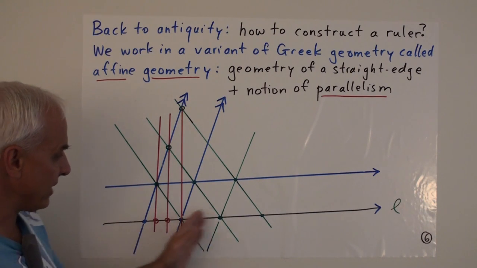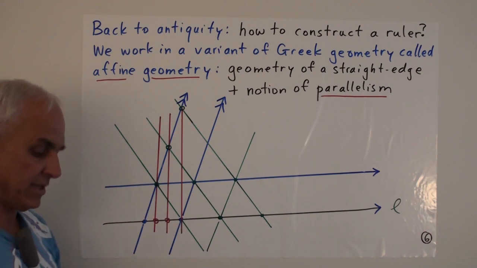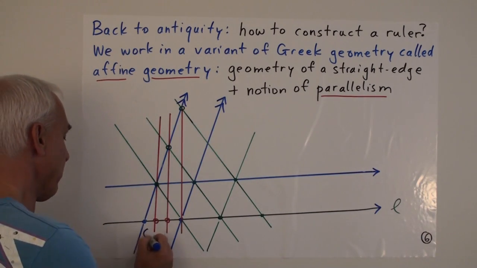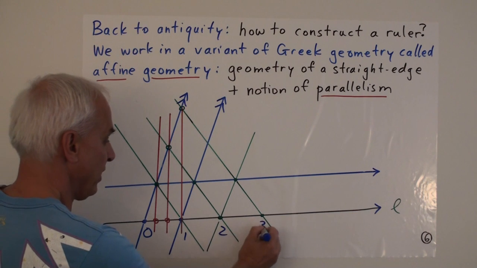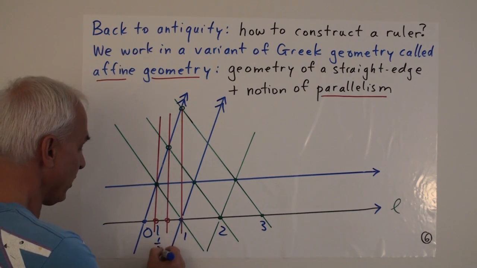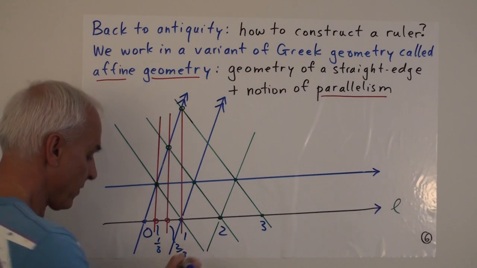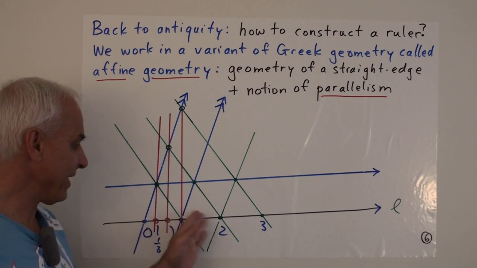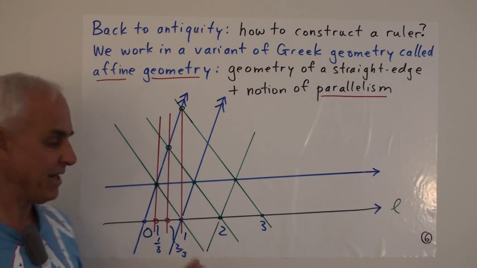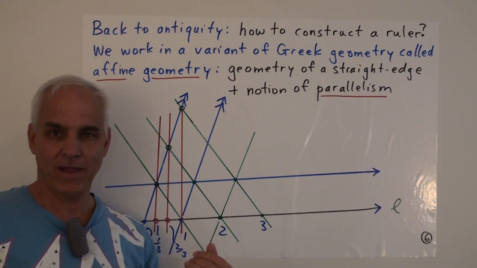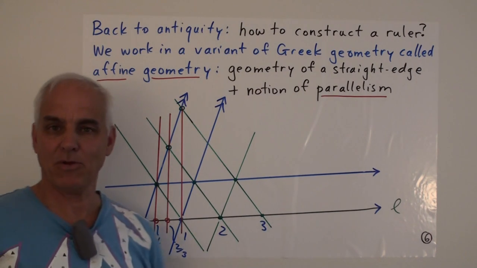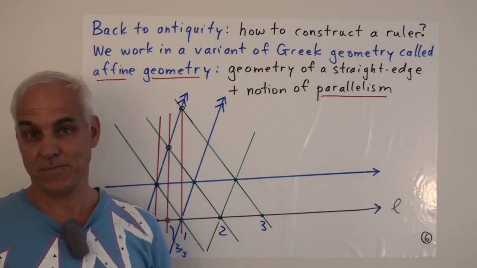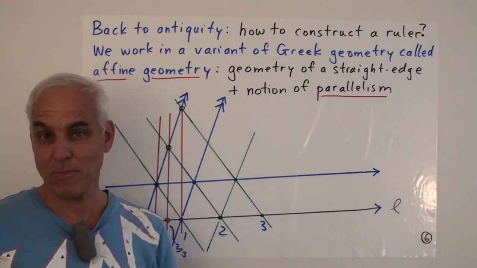line and we've created some kind of ruler, which of course these days we would think of as being identified with the numbers. Well, that's number 0, and that's 1, and that's 2, and that's 3, and so on. And these numbers here are 1/3 and 2/3 and so on. But the ancient Greeks didn't so quickly assign numbers to points. They just worked with the points themselves. And I want to kind of carry on a little bit with that maybe naive, much more ancient way of thinking, to get a sense of how the ancient Greeks thought about the continuum.